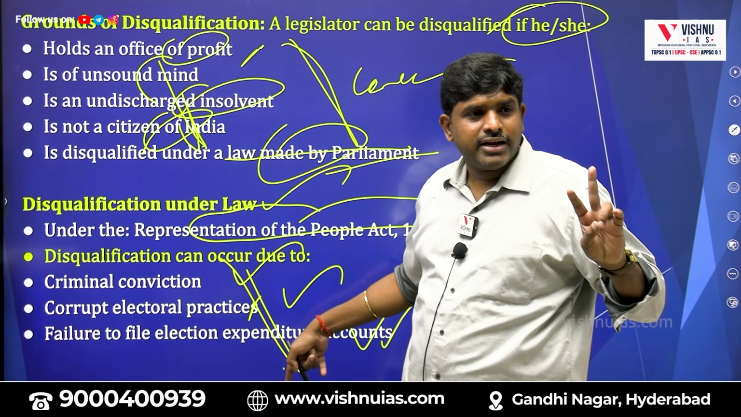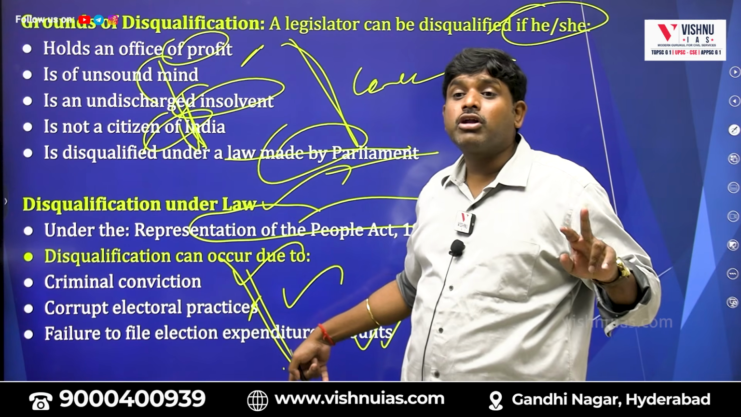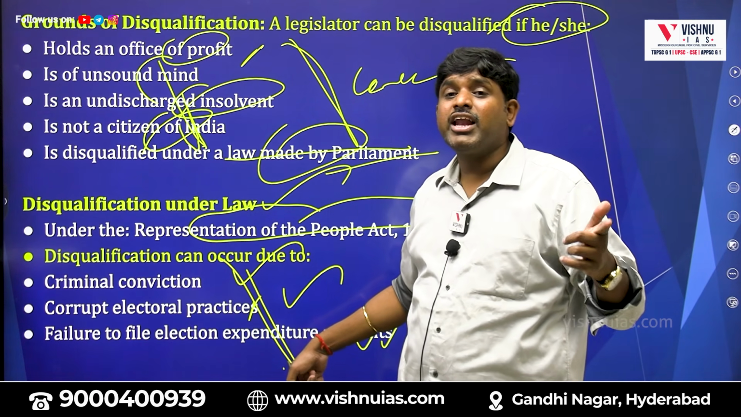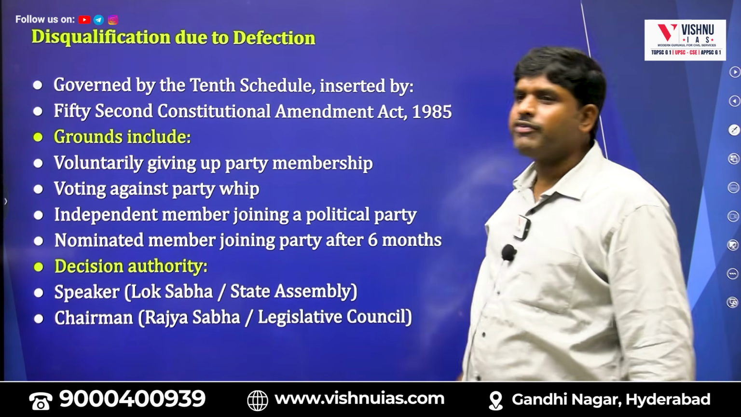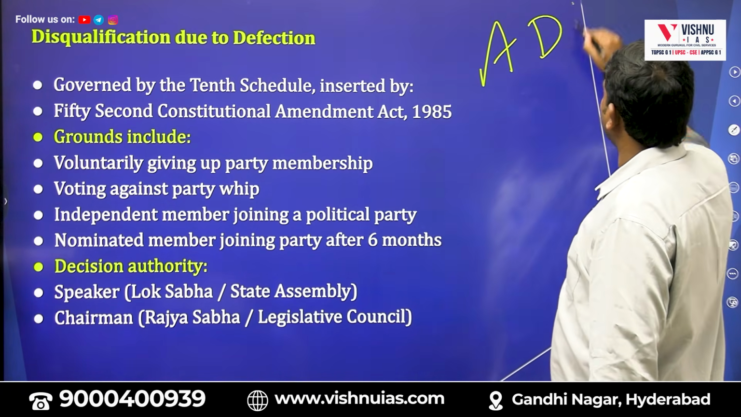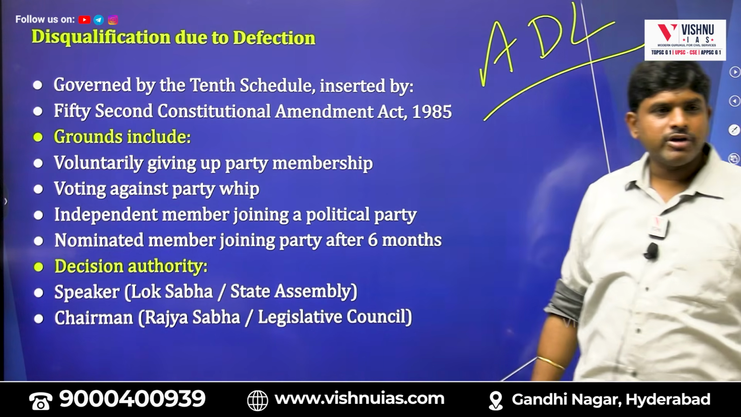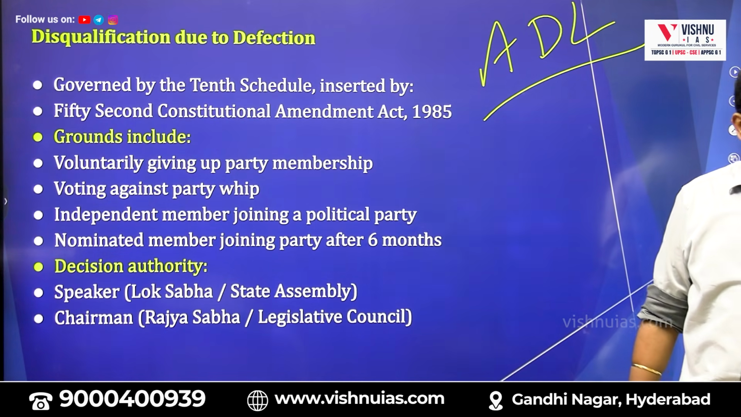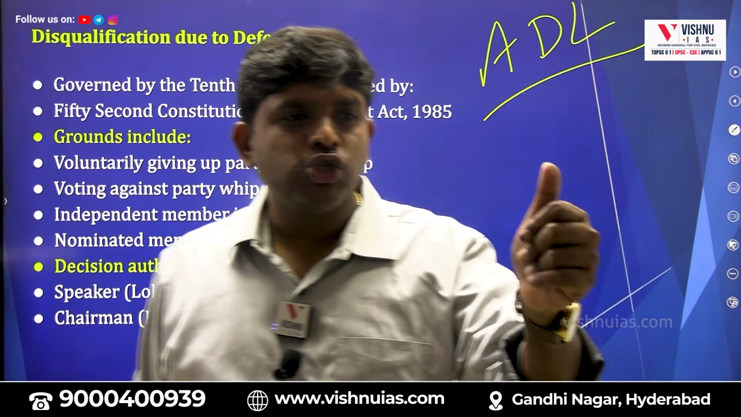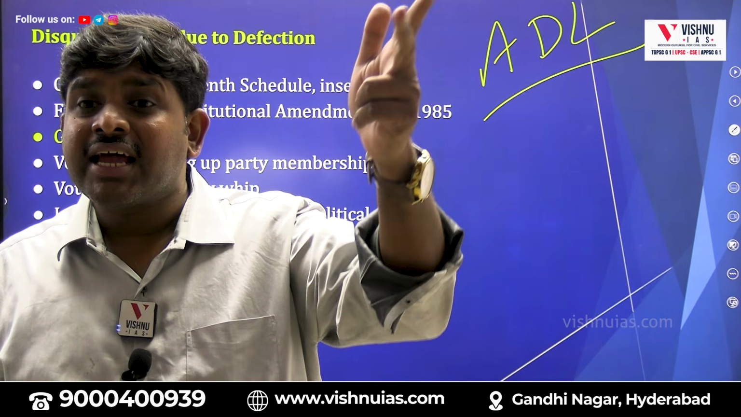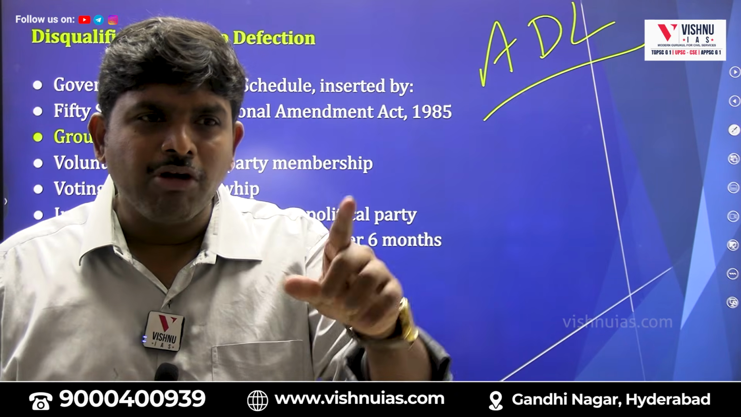Criminal conviction. Second, corrupt electoral practices. Third, not filing the election expenditure. Disqualification due to defection, which is called anti-defection law. So there are three sources for the removal of an MP and MLA: Constitution, Representation of People's Act, anti-defection law. In your mains also, simple.